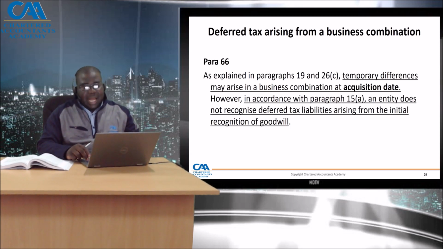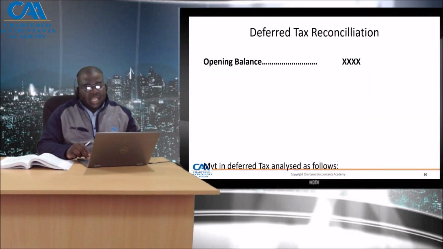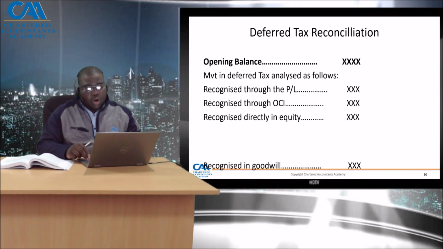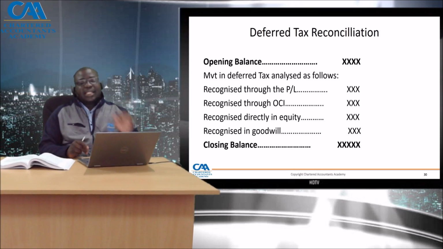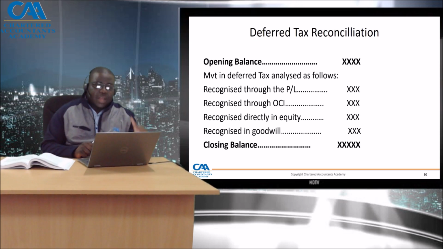If I take my opening balance, I should be able to reconcile with my closing balance by showing the movements that went through P&L, OCI, equity, and goodwill to come to my closing. This, as you will see under our disclosures, is part of a disclosure required for the deferred tax balance. It's called the deferred tax reconciliation.